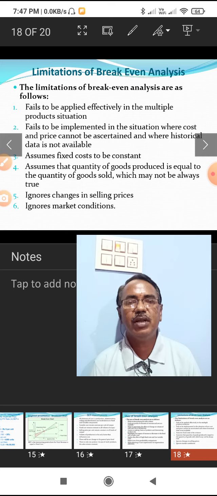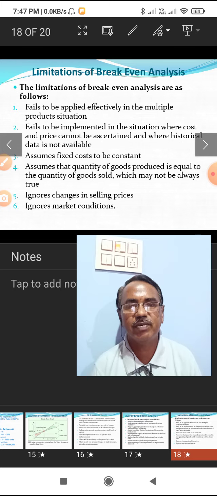But in an actual situation, the entire production cannot be sold. Certain closing stocks may be formed. In that situation, we cannot ascertain the break-even point when there are certain stocks available.